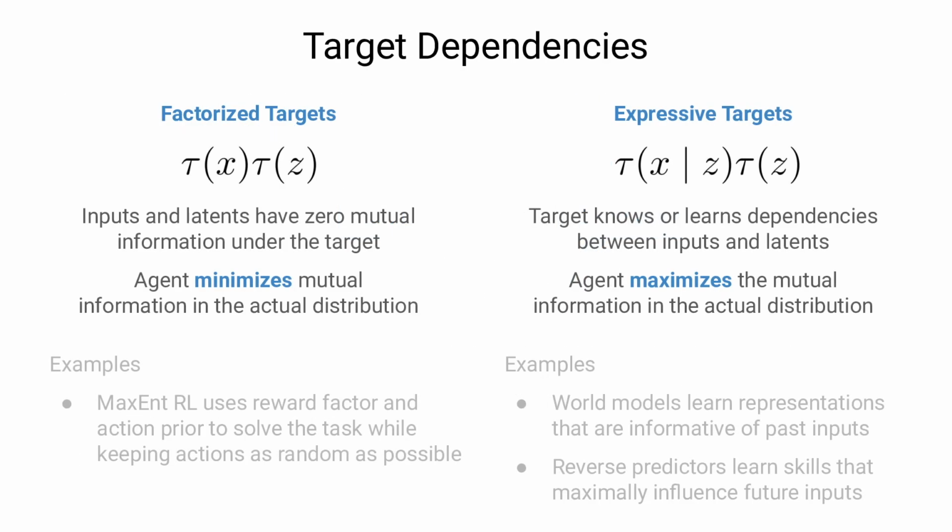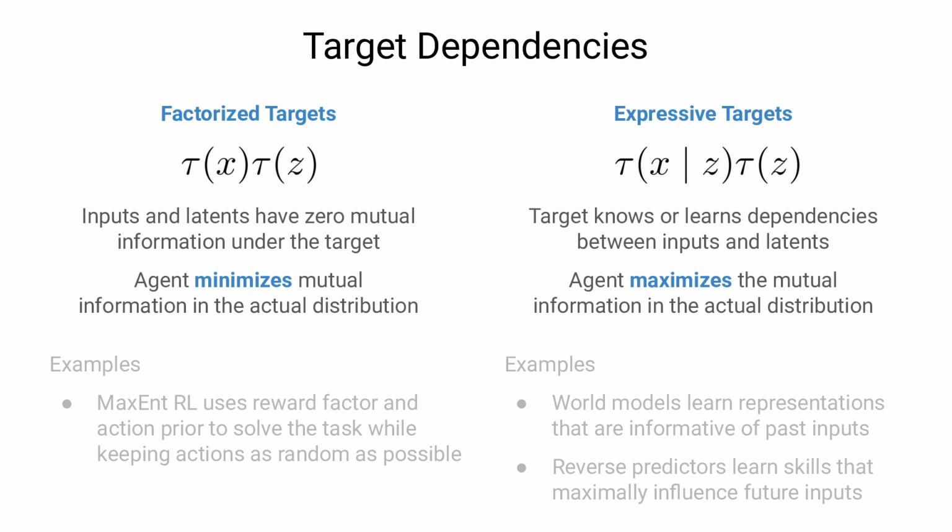A broad distinction of different target distributions is based on the dependencies they capture. On the one hand, factorized targets model inputs and latents as independent and assign zero mutual information to them. Minimizing the KL to a factorized target thus also minimizes the mutual information between inputs and latents in the actual distribution. For example, maximum entropy reinforcement learning uses a reward factor on the inputs and an action prior for the policy. This results in solving the task while keeping the actions as random as possible.